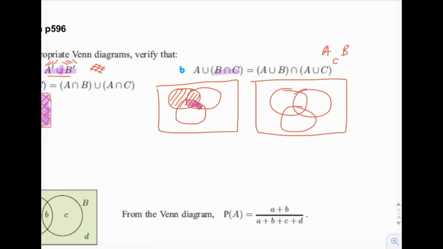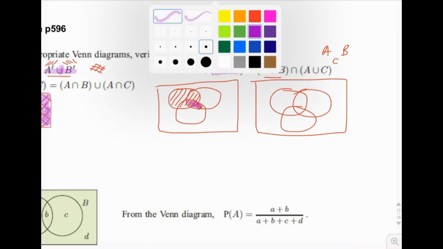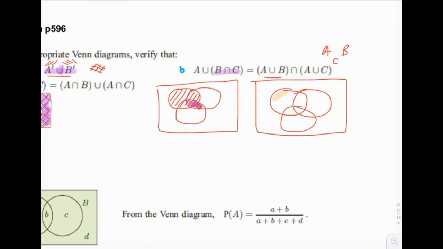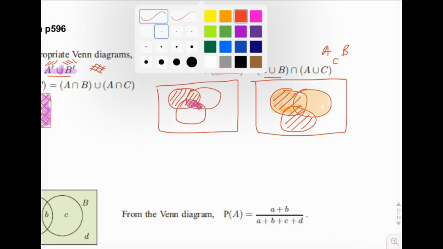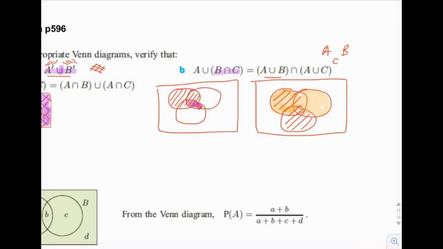Okay? Now we're going to do A union B. A union B is going to be figure 8 shape. Okay? And then we're going to have A union C. A union C would be, I'll shade A union C, and it looks like that. And then we're going to intersect the two together. So when we intersect the two together, I'm going to maybe do another shading in another direction.